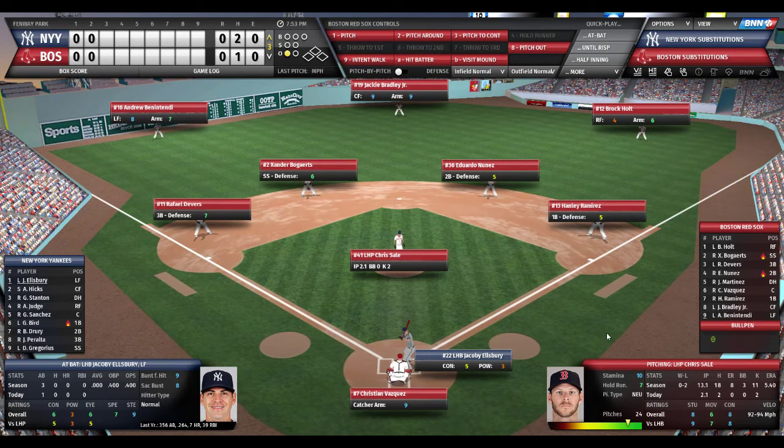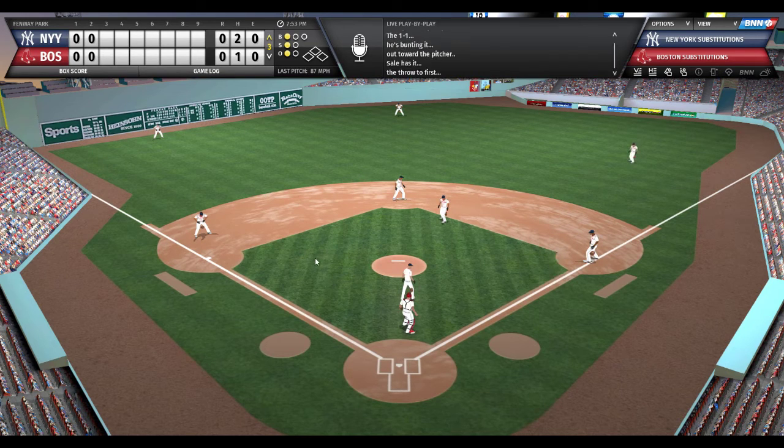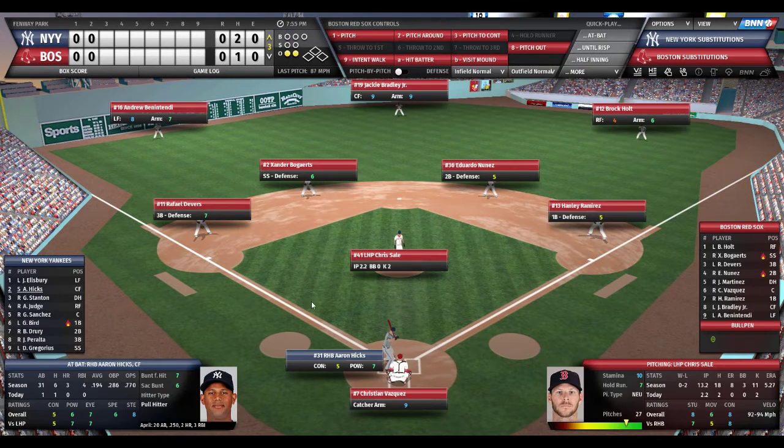All right, 1 out, no one on. Here's the pitch to Ellsbury. 1-1 count. Ellsbury slow roller to Sales. He fires to Hanley Ramirez. 1 down. That's not too bad. Here's Aaron Hicks. Base is empty and 2 outs. Hicks is 1 for 1 today.